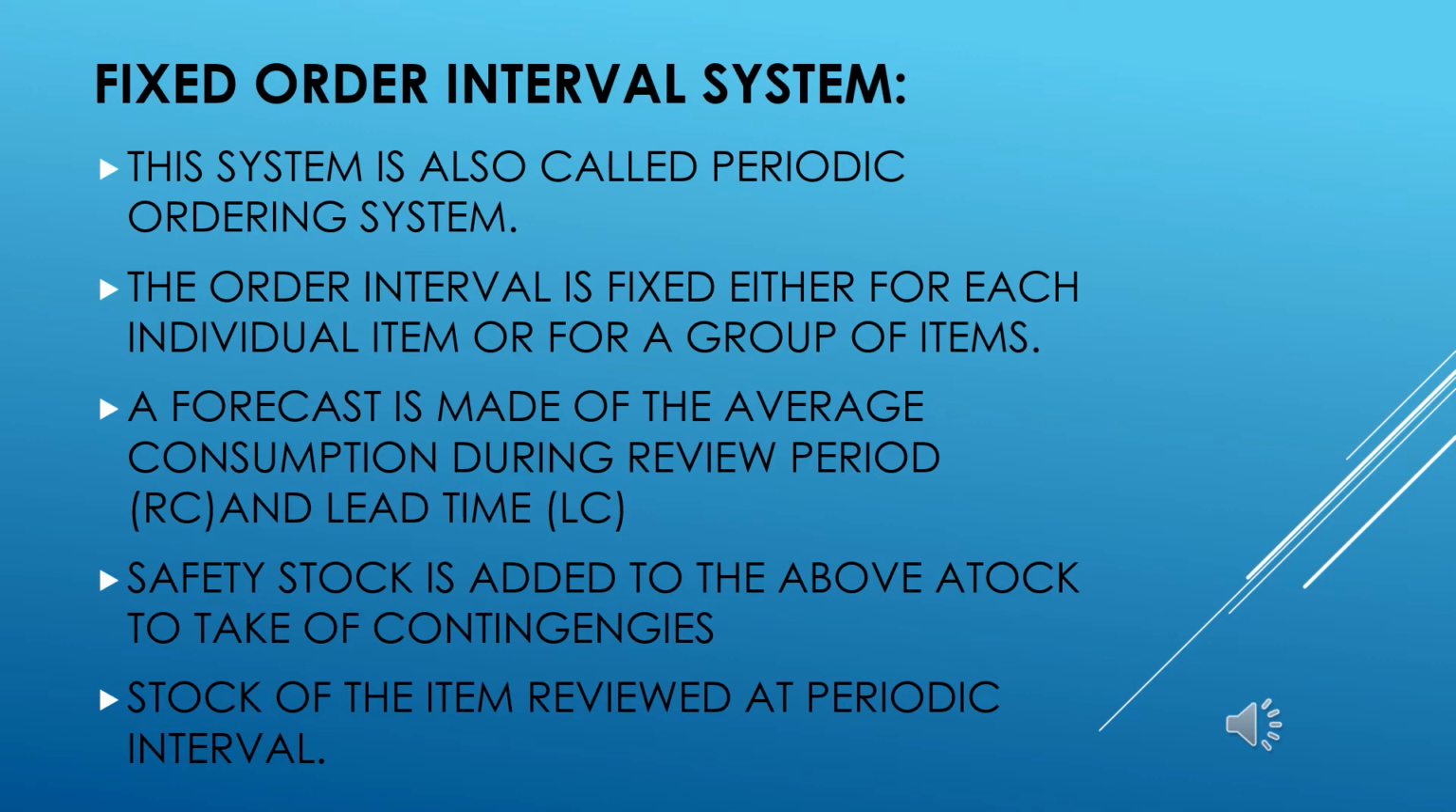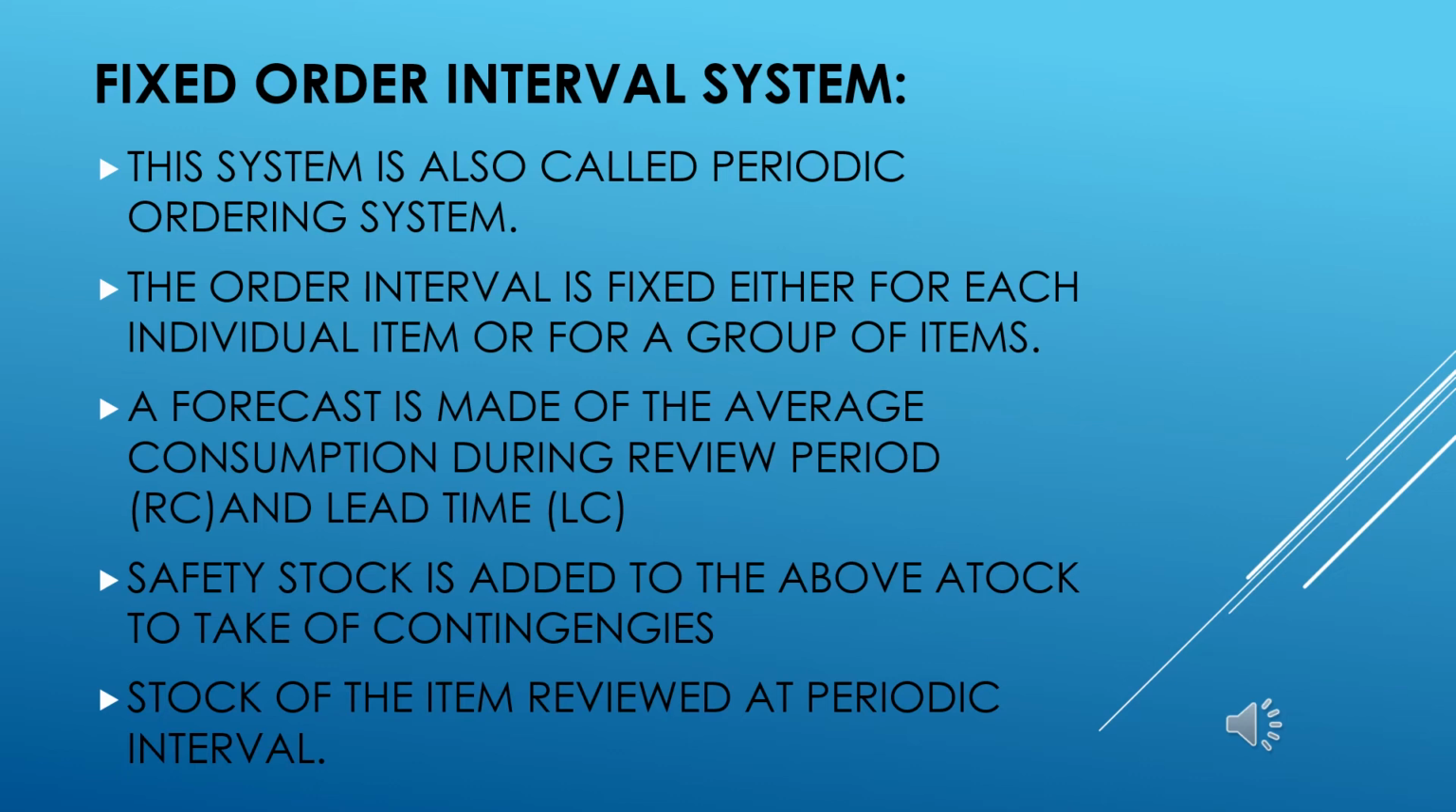C. Safety stock is added, as we have talked about. I'll come back to the formulas later on, but safety stock is added to the above stock to take care of disruptions like the variations in the consumption during the review period and the lead time. So we can say that the maximum level of stock is basically maintained based on that. Again, I'll be coming back to the formulas in the next slide.